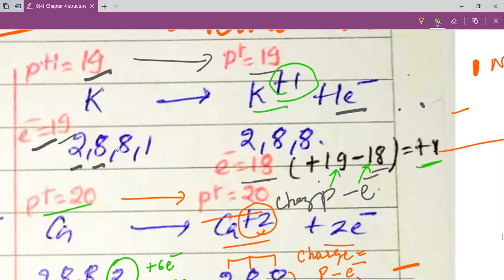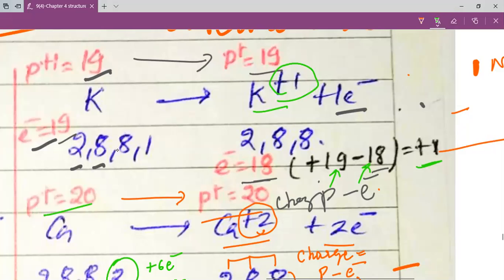If you look at the example of chlorine, my dear students, chlorine has the electronic configuration 2,8,7. The K shell has 2 electrons, the L shell has 8 electrons, and the M shell has 7 electrons. See, 1, 2, 3, 4, 5, 6 and 7 electrons are available.